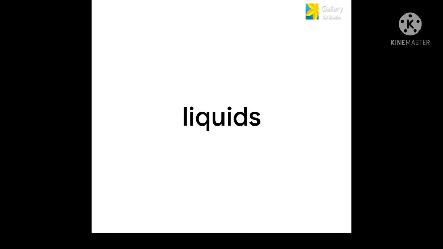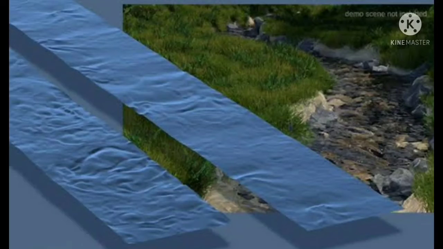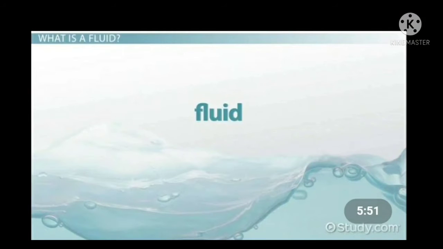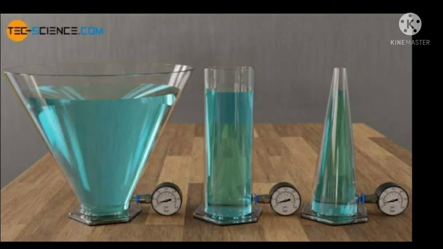Liquids. In liquids, the molecules are not very closely packed. There is some space between the molecules. This allows the molecules to move. That is why liquids do not have definite shape. Liquids flow when they are left on the flat surface. That is why liquids are also called fluids. Liquids flow from a higher level to a lower level.